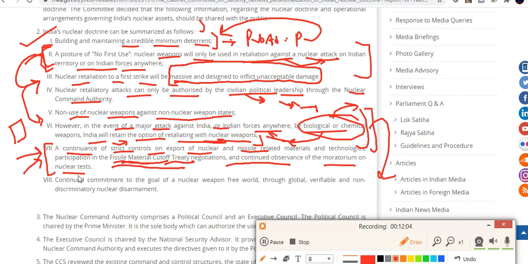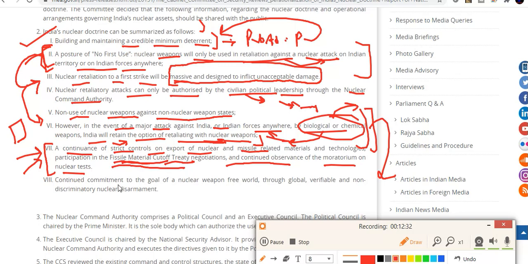There would be continuation of participation in FMCT negotiation, moratorium on testing, and strict control over export. For example, the Nuclear Suppliers Group also prevents these kinds of things.